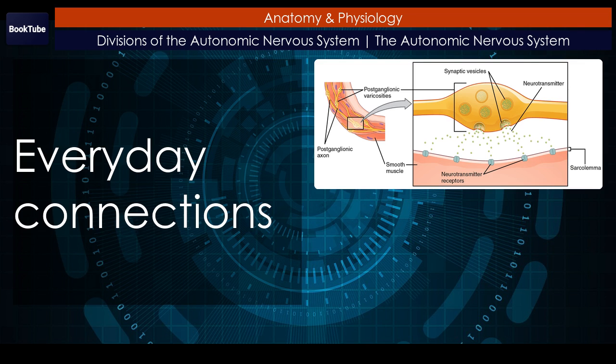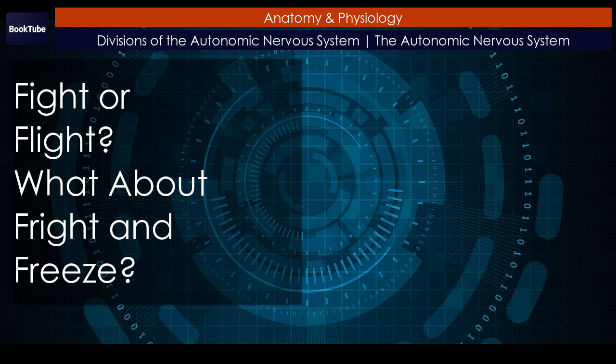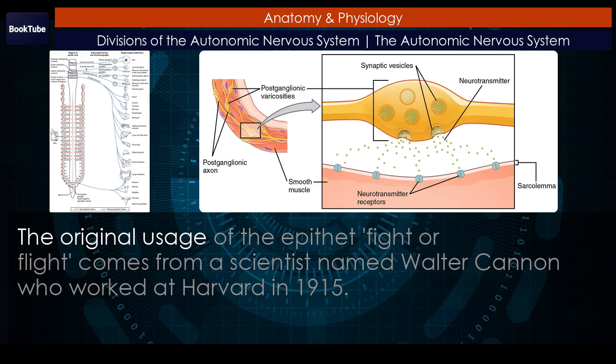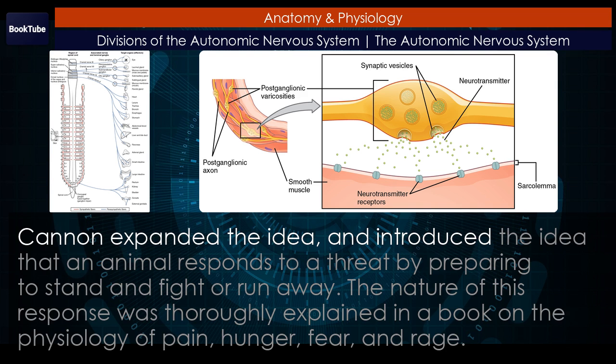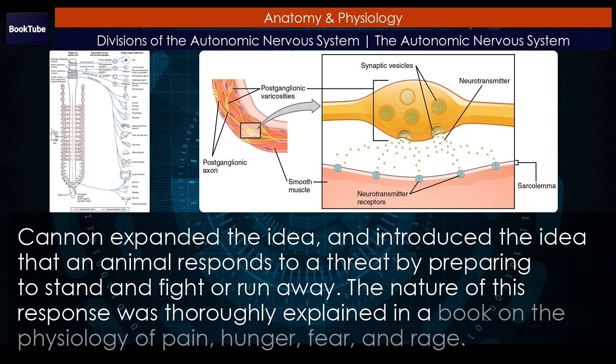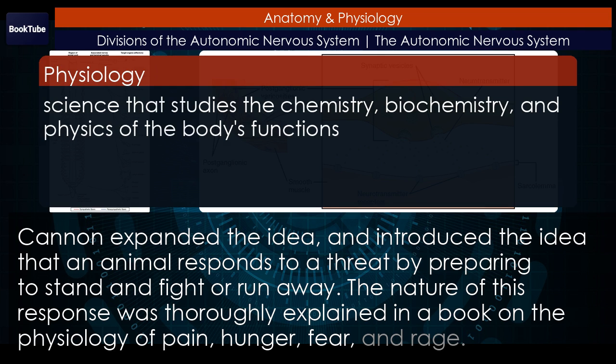Figure 4. Everyday connections. Fight or flight. What about fright and freeze? The original usage of the epithet, fight or flight, comes from a scientist named Walter Cannon who worked at Harvard in 1915. The concept of homeostasis and the functioning of the sympathetic system had been introduced in France in the previous century. Cannon expanded the idea, and introduced the idea that an animal responds to a threat by preparing to stand and fight or run away. The nature of this response was thoroughly explained in a book on the physiology of pain, hunger, fear, and rage.